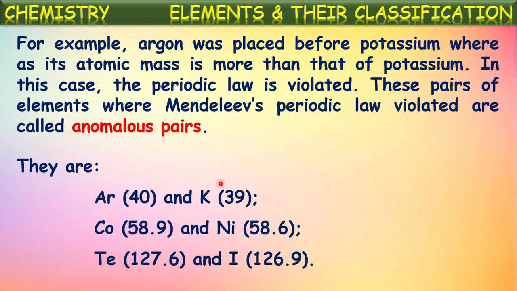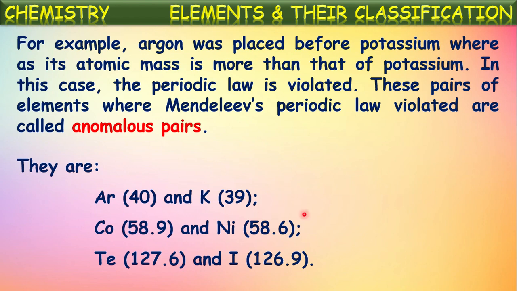So to avoid that inconvenience, dissimilarity in the properties, instead of potassium, argon is written along with those elements, and potassium is written in the first group along with the lithium, sodium elements which are having similar properties with potassium. So as per the potassium chemical properties, he violated his periodic law, that is writing the elements in increasing order of atomic masses. So that we can say as one of the limitations or drawbacks in the Mendeleev's classification.